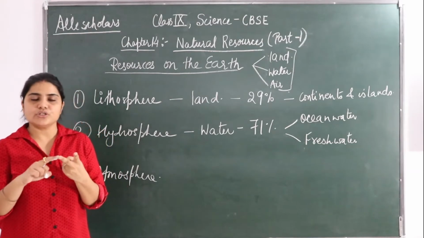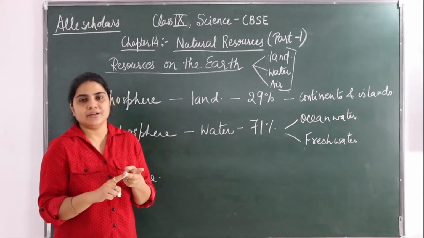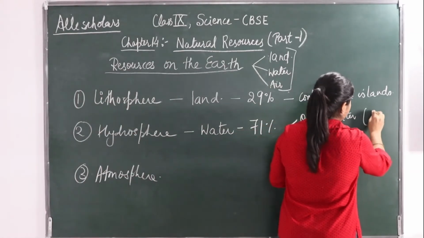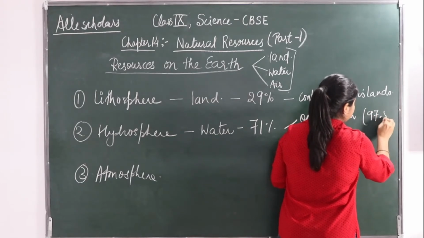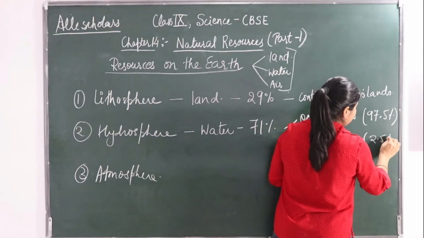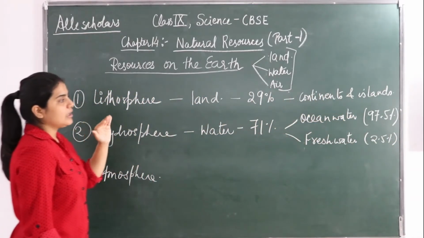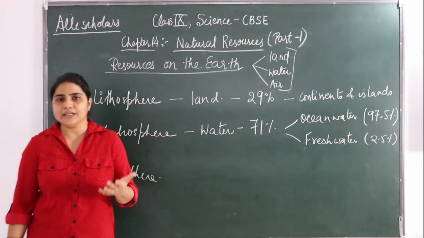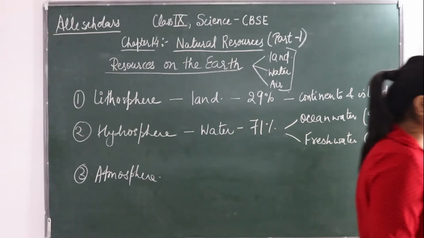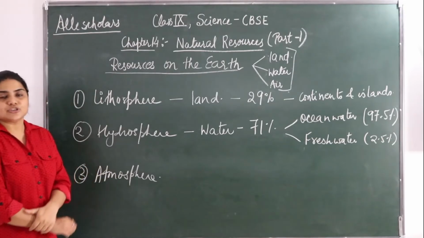So ocean water is the main, that is covering almost 97.5%. Okay, how much it is covering? 97.5%, and this fresh water is 2.5%. Okay, so now you can imagine that ocean water, that is the salty water, is mainly present on the Earth.